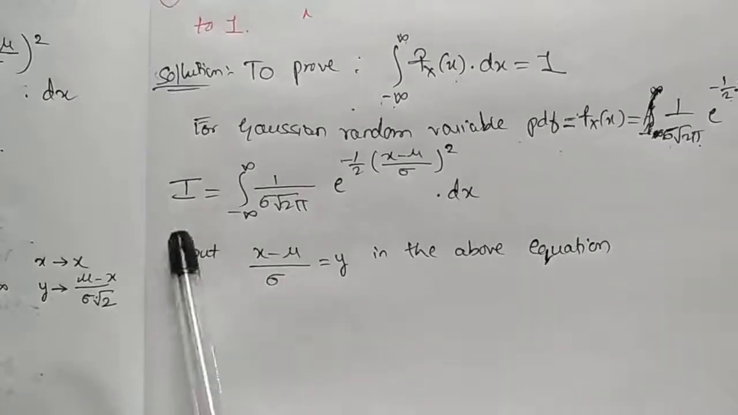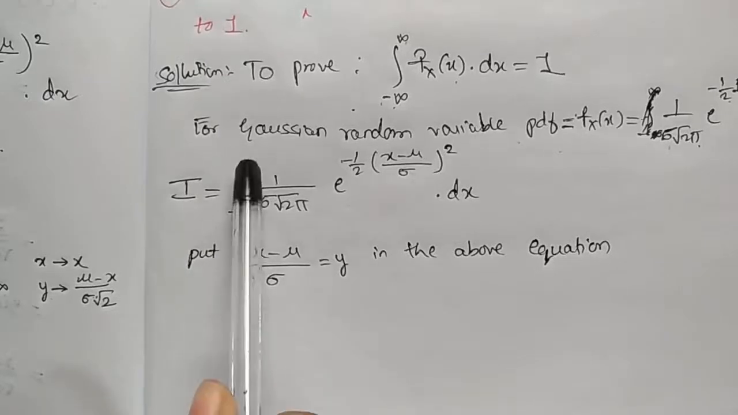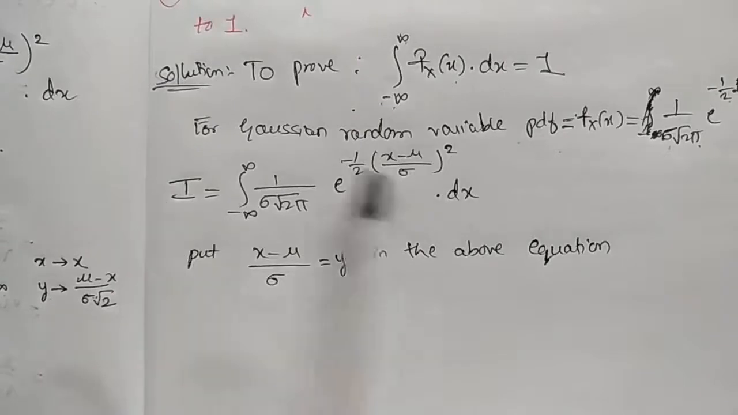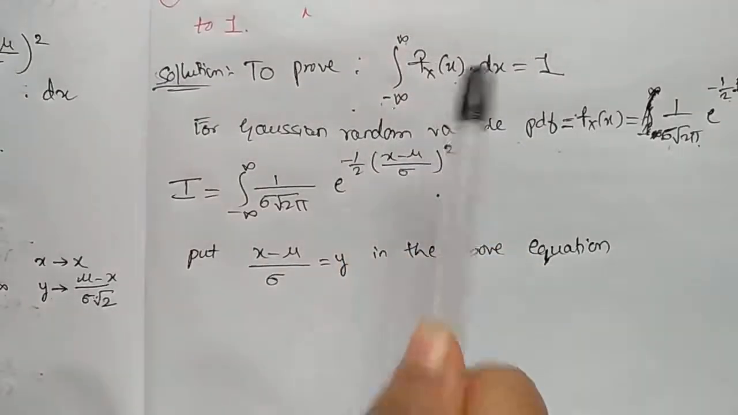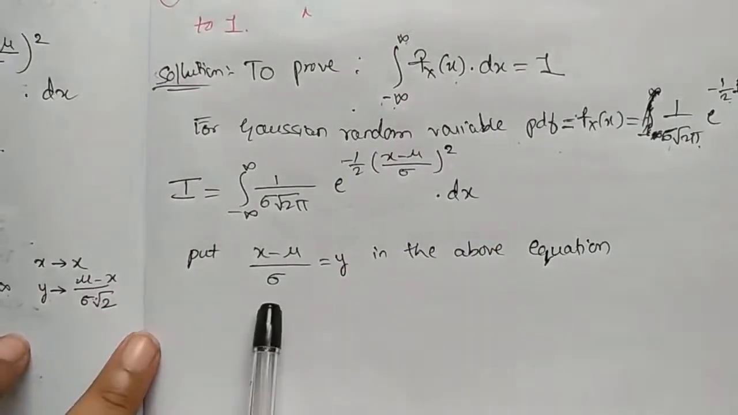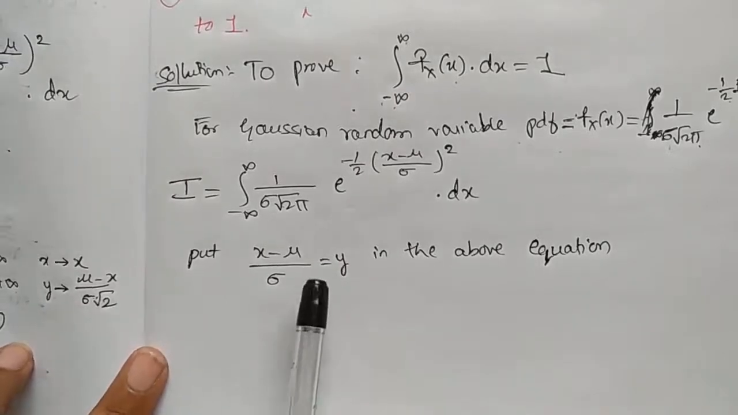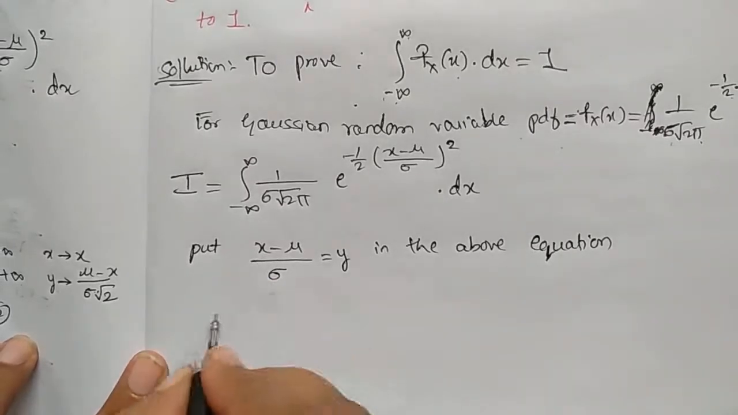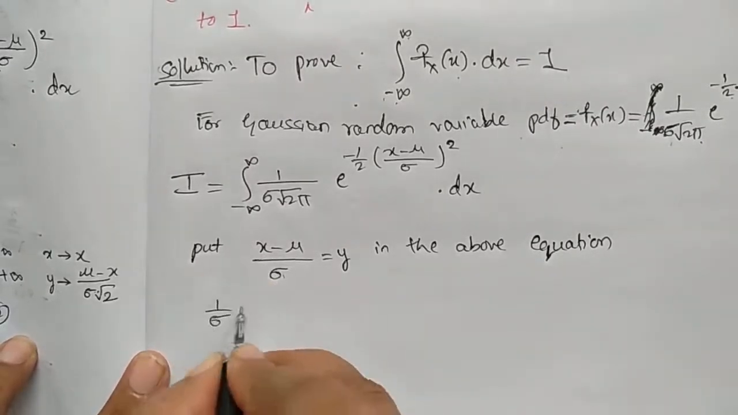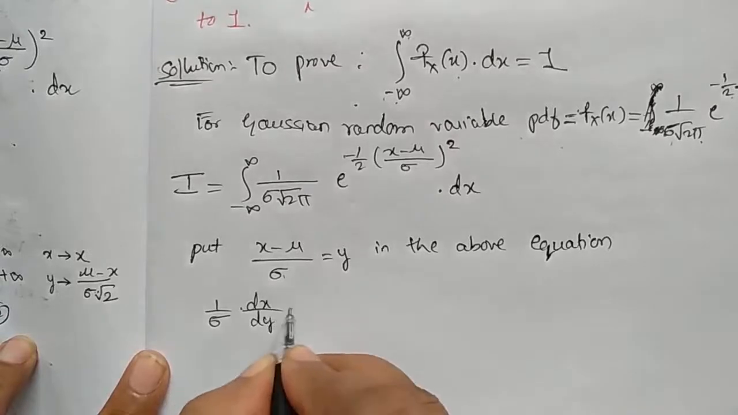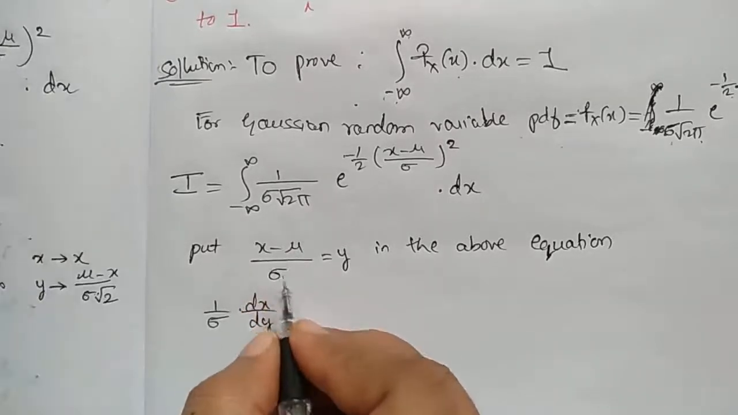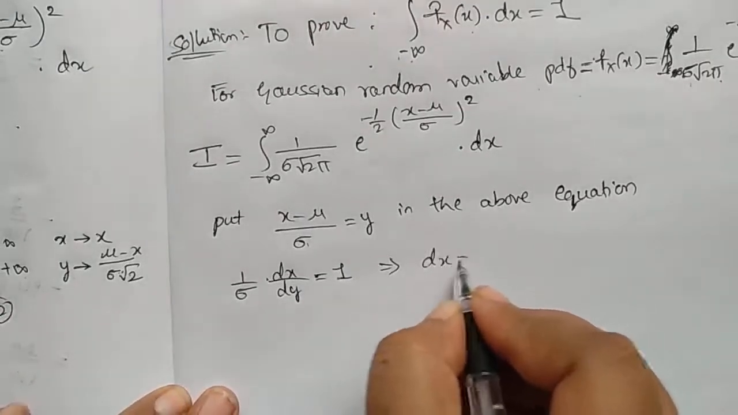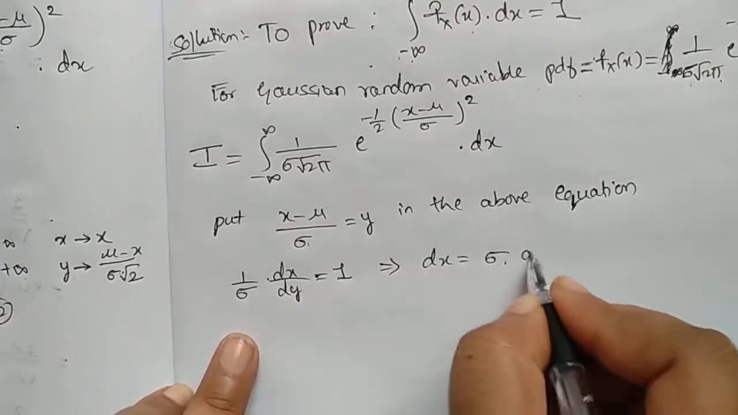So let I be the integration from minus infinity to infinity f of x into dx. Let I represent the LHS of this equation. Now we'll put x minus mu divided by sigma equal to y. Now we'll differentiate this with respect to y. The derivative of x by sigma will be 1 by sigma into dx by dy, and the derivative of minus mu by sigma is 0, which is equal to 1. This implies dx is equal to sigma into dy.